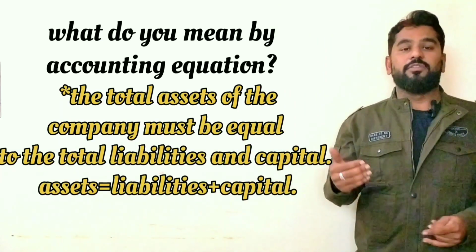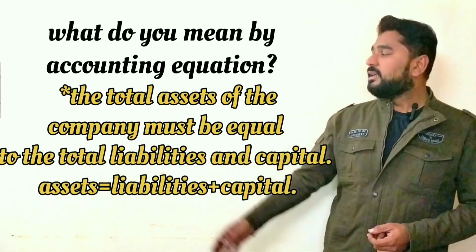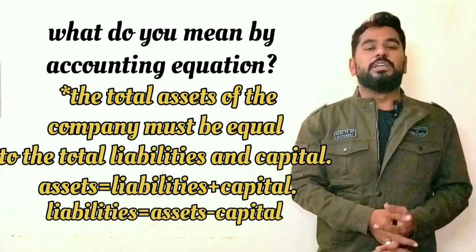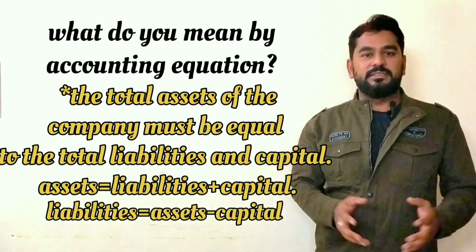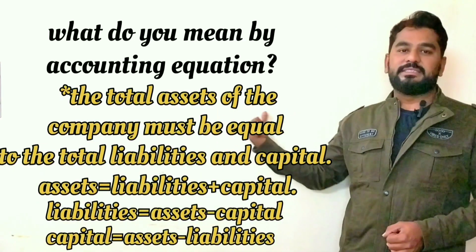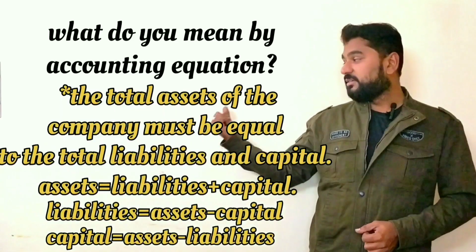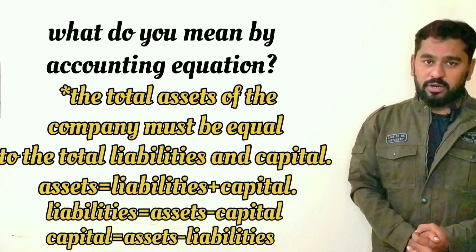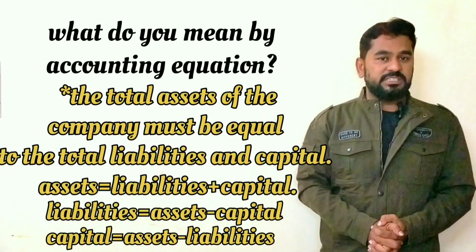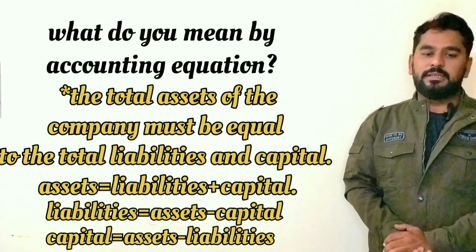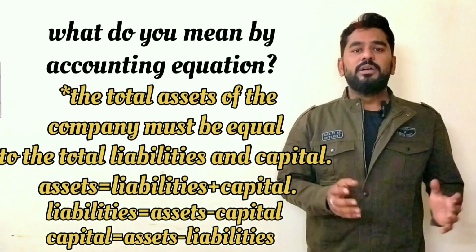In case you want to find the liabilities, very simple: liabilities is equal to assets minus capital. Or further, if you want to find capital, very simple: assets minus liabilities. Always remember the difference between assets and liabilities always goes to capital. This is how you can learn accounting equation. Assets is equal to liabilities plus capital, liabilities is equal to assets minus capital, and capital is equal to assets minus liabilities. Yes. Moving to the next question. Classification of accounts.